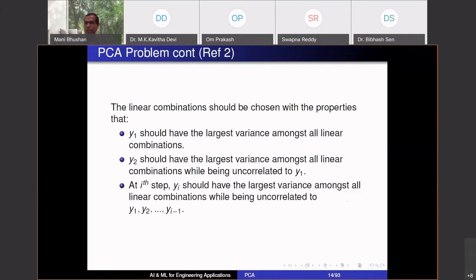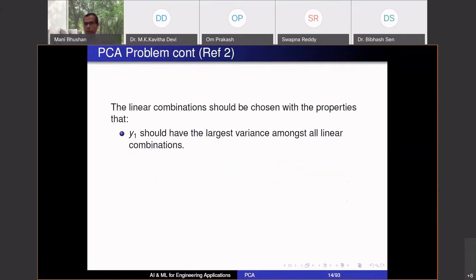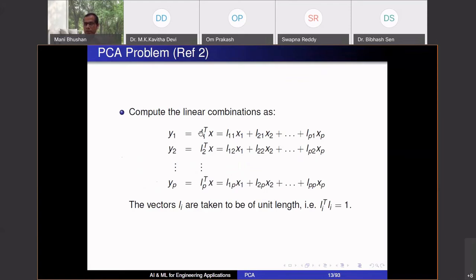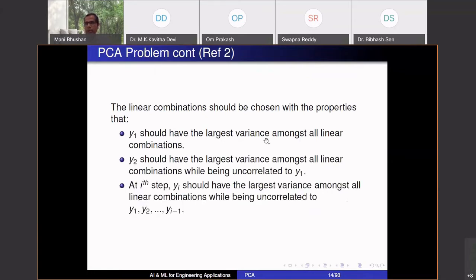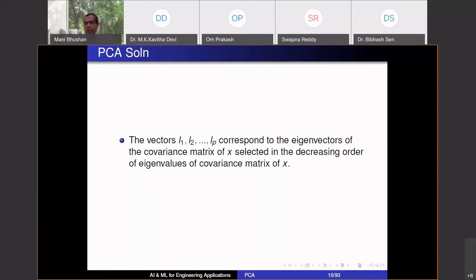So what is the answer? This is the requirement with PCA. So what is the solution? What are these L1, L2? What do these turn out to be with these requirements? It turns out that this problem can be solved analytically, and these vectors L1, L2 till LP, which define those linear combinations, correspond to eigenvectors of the covariance matrix of X.